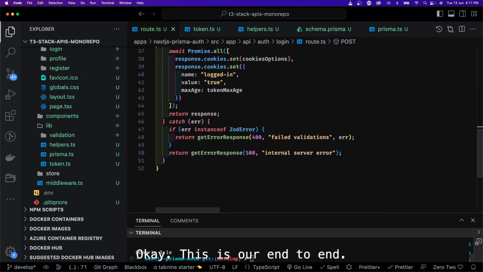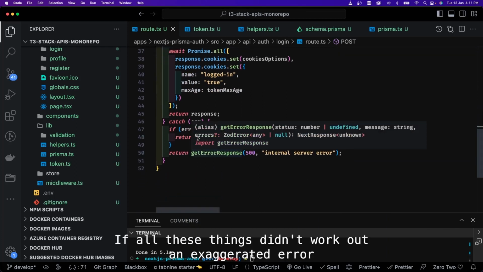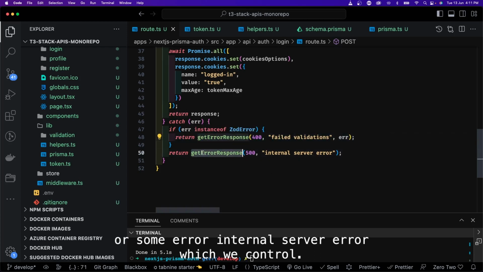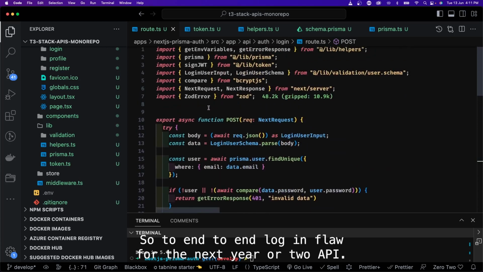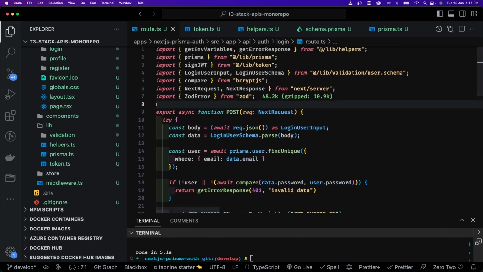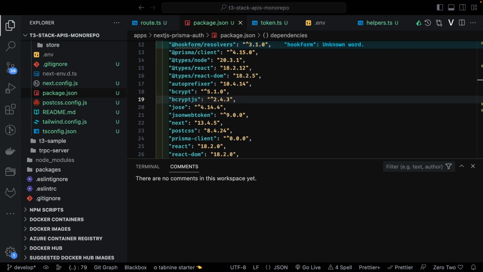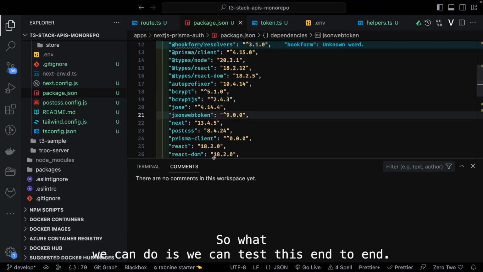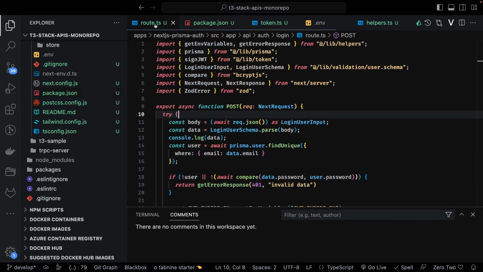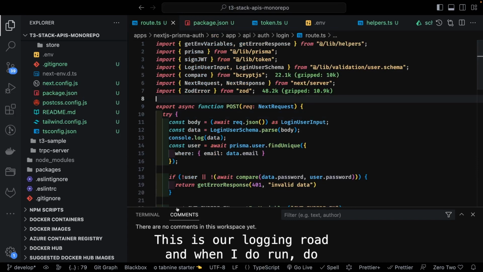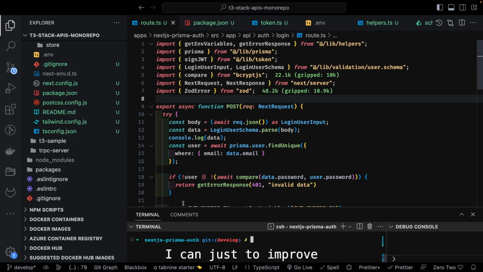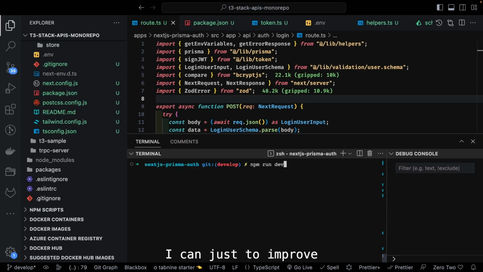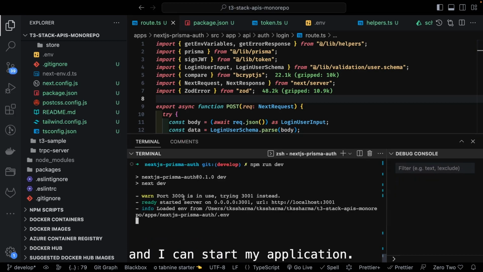Okay, this is our end-to-end simple login, right? If all these things didn't work out, then it's a JOD error or some error, internal server error, which we can throw. So it's the end-to-end login flow for the Next.js Auth API. Okay, so what we can do is test this end-to-end. This is our login route, and when I do npm run dev, I can start my application.